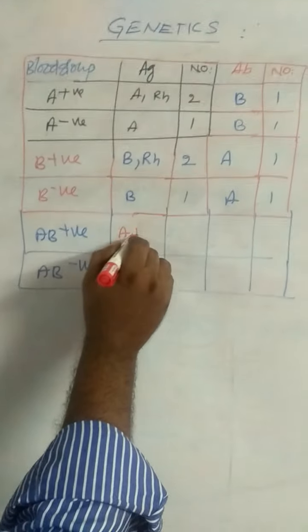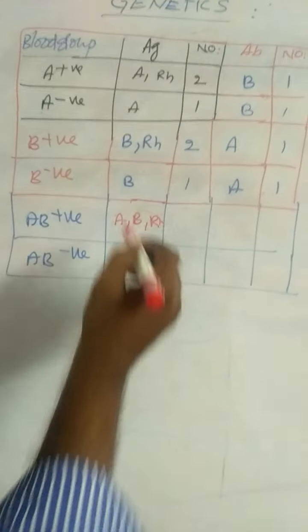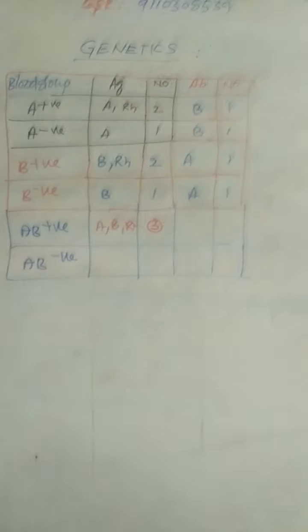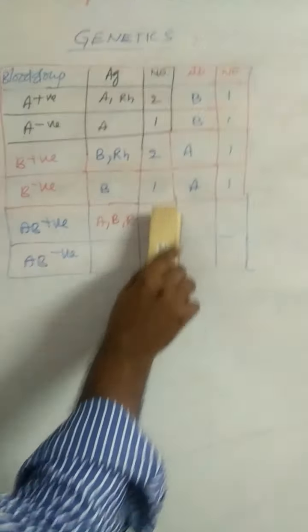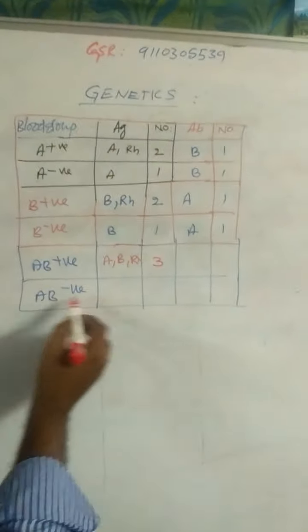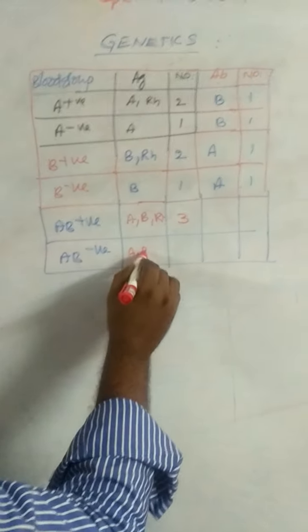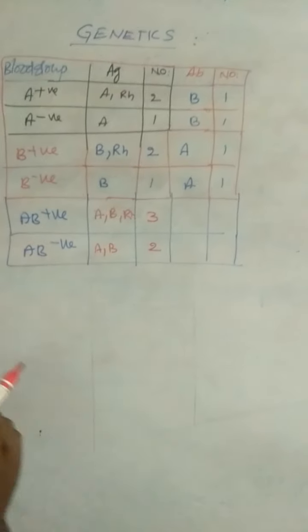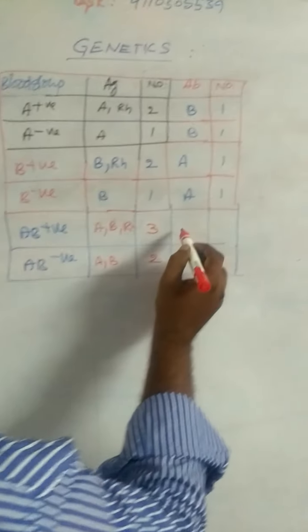In AB positive, there are A antigen, B antigen and RH antigen, so there are 3 antigens in total. In AB negative, A antigen and B antigen are present and RH is absent, so the total number of antigens is 2. In the AB blood group, antibodies are absent, so 0. Here also antibodies are absent.